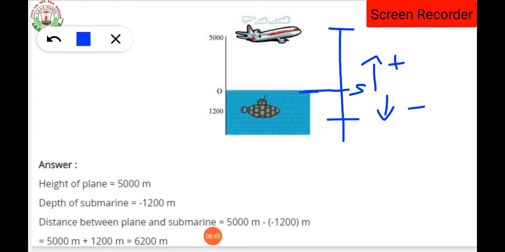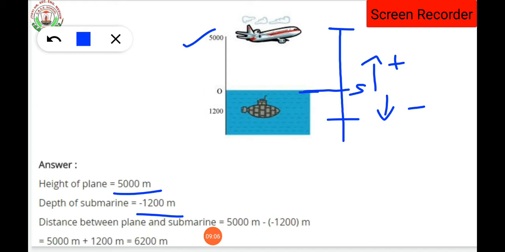Clear? Now, we are having the height of the plane is 5,000 meter, not 500. Height of the plane is 5,000 meter. Depth of the submarine is 1200 meter. Now you can ask me the question, teacher, why is minus coming here?